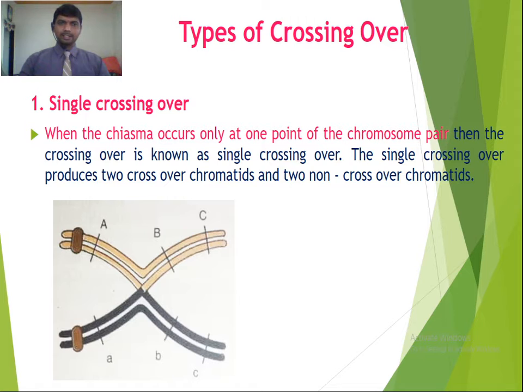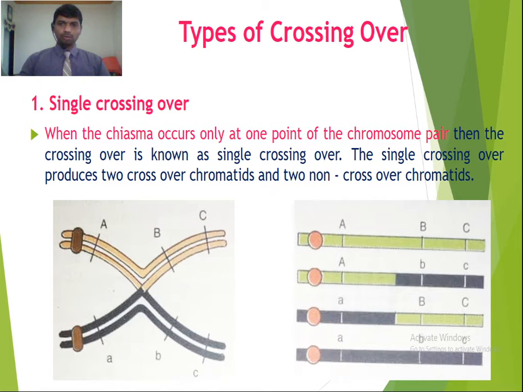So these are the three types of crossing over that we saw. As a result of single crossing over, two crossover chromatids and two non-crossover chromatids are formed. The two non-crossover chromatids are called parentals, and the crossovers are the recombinants.